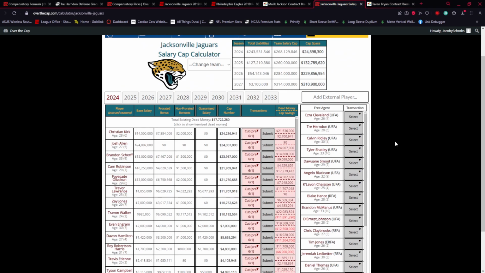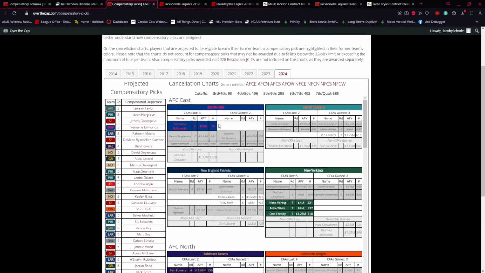Now, applying this logic, we go back to the Bills. Take a look at them. You need to have more CFAs lost than CFAs gained. And your CFAs gained have to be under a 3rd round value. They cannot be a 3rd round value because they will cancel out the Calvin Ridley comp pick.